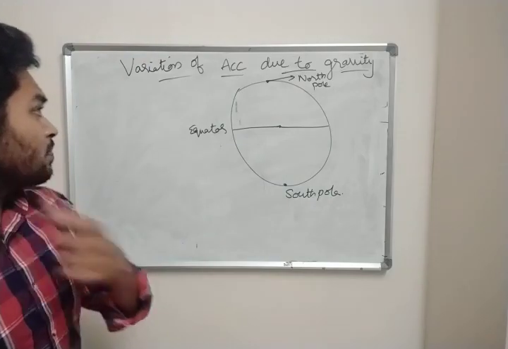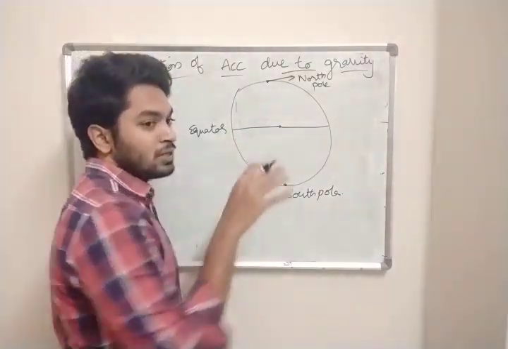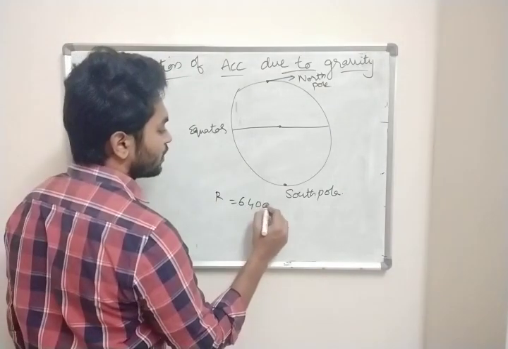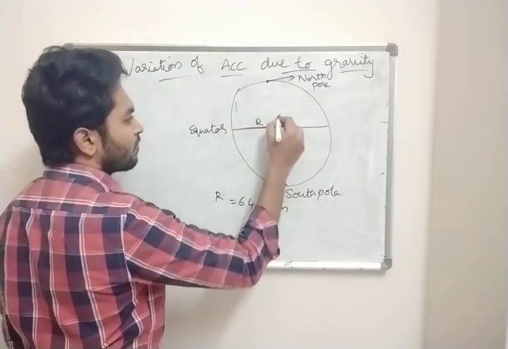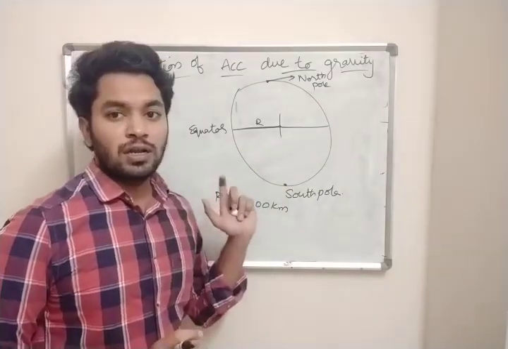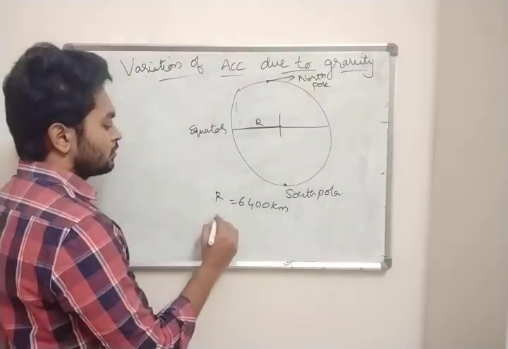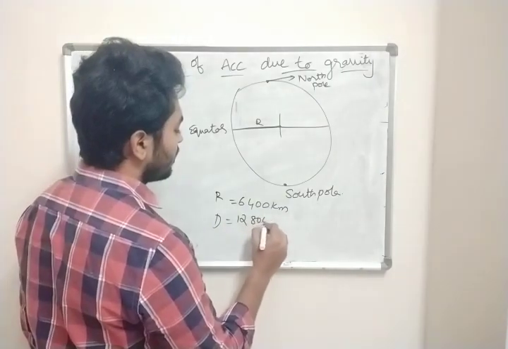Now geometrically, I just told you the radius of Earth is 6,400 kilometers approximately. So from here to here the radius is 6,400 kilometers. The diameter is 2r, so it is 12,800 kilometers.